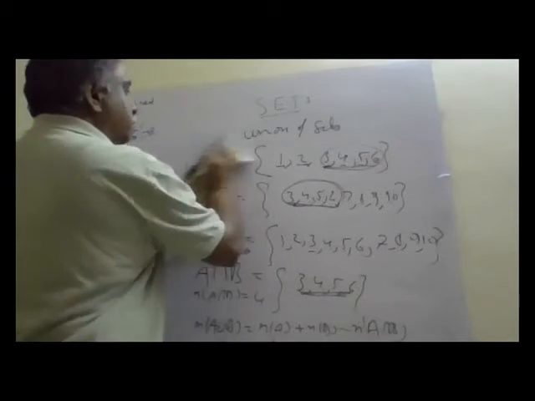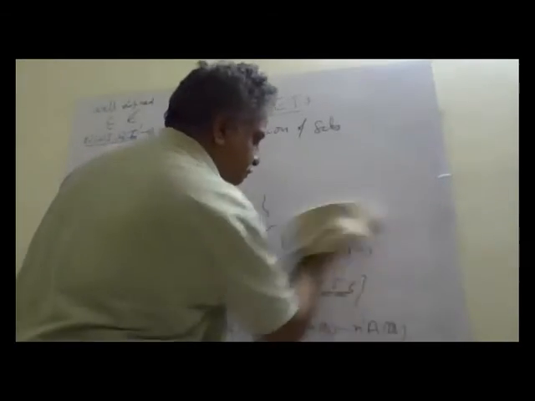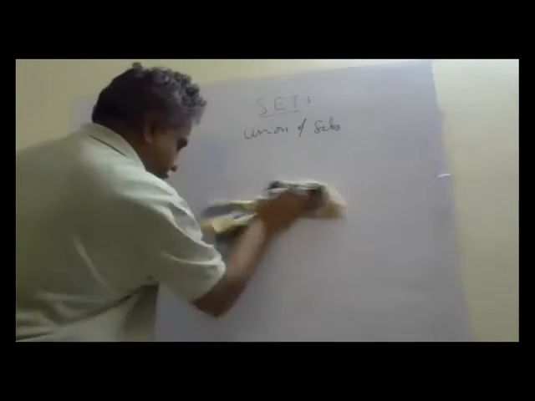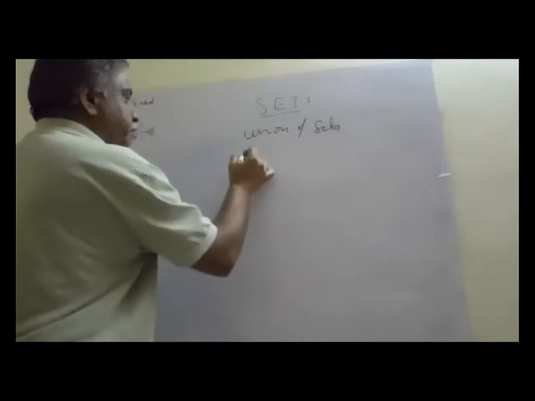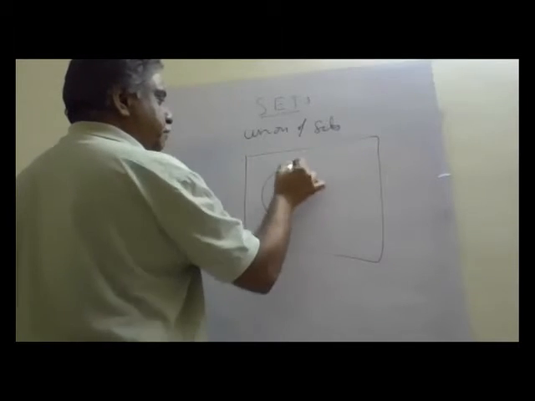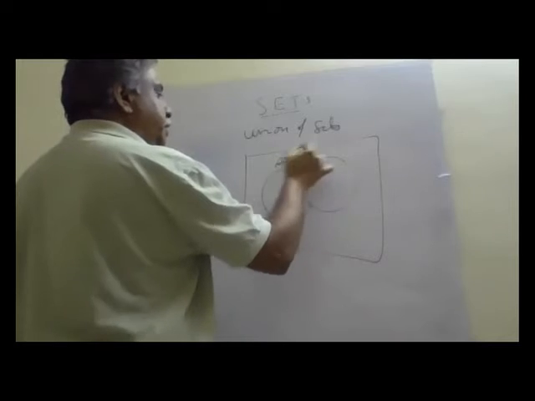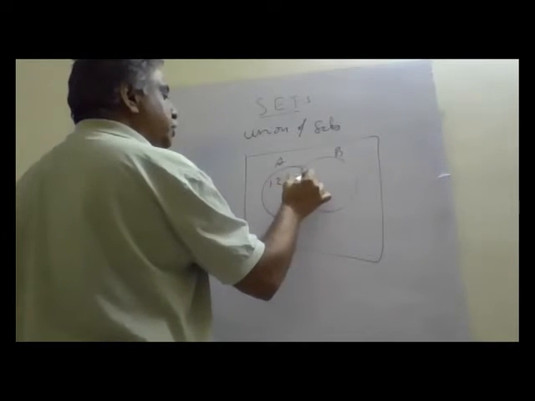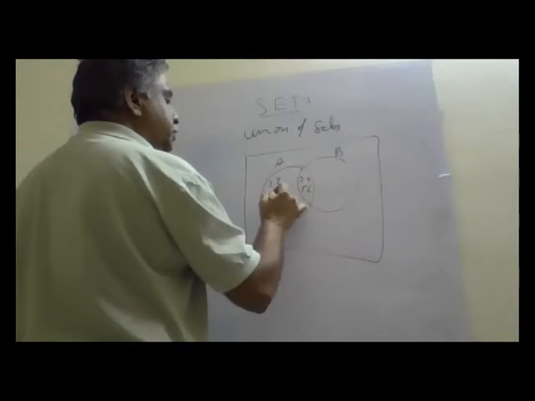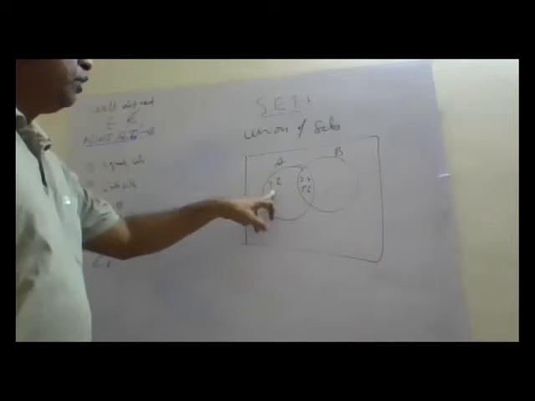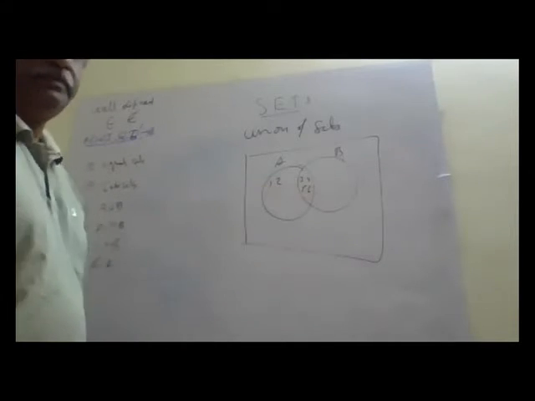Let us see one more example. The same thing I am representing in a Venn diagram. This is A, this is B. Now A is 1, 2, 3, 4, 5, 6.